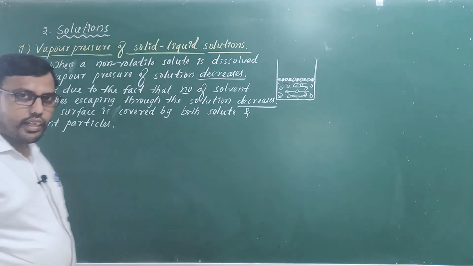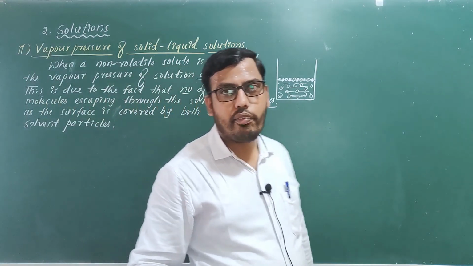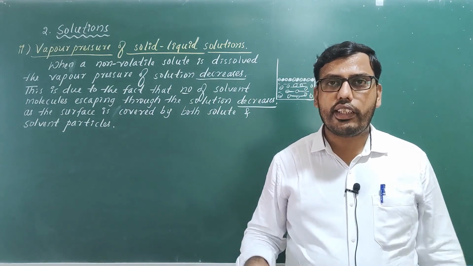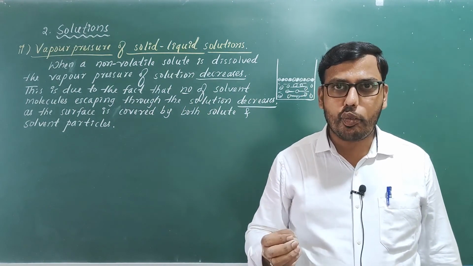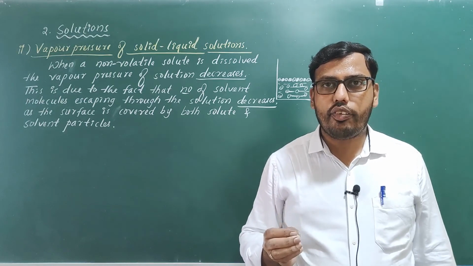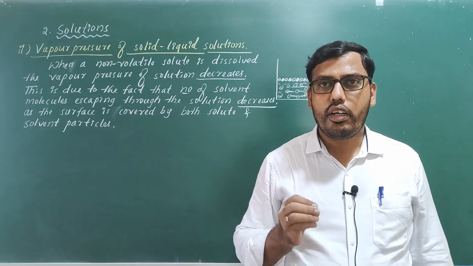Okay, so here the surface is covered by both solute as well as solvent molecules, hence escaping tendency of solvent molecules decreases. As a result, the vapor pressure of resulting solution also decreases.